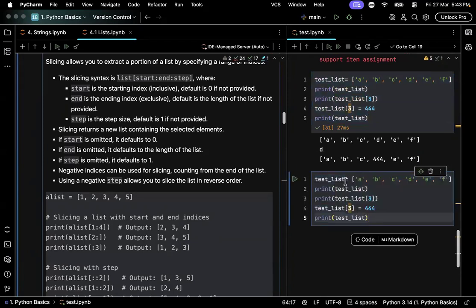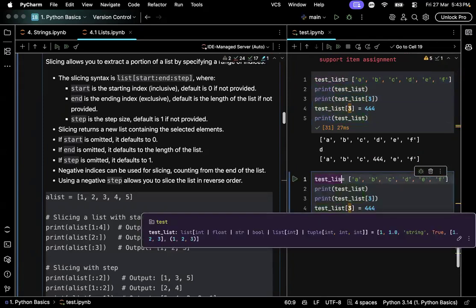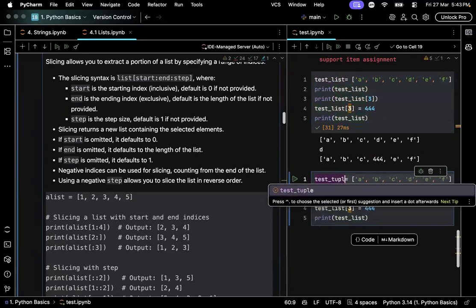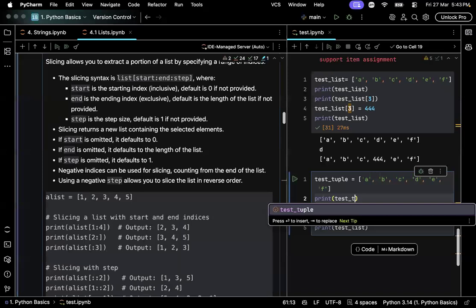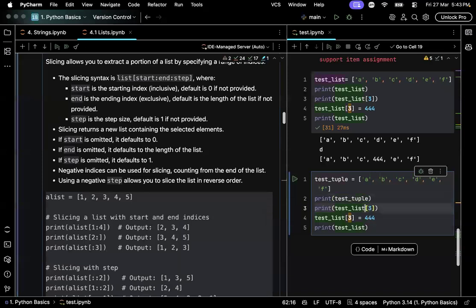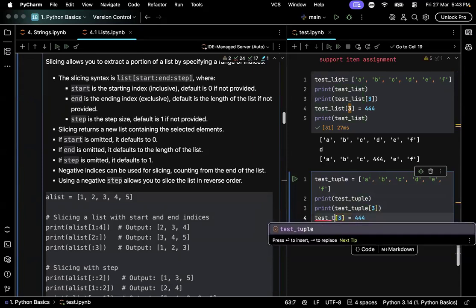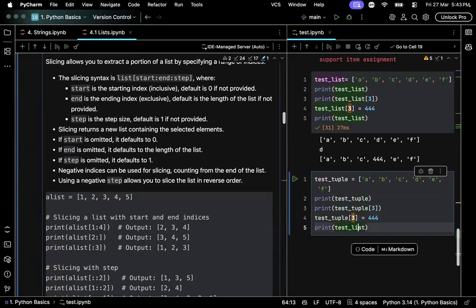Let me try to do this with the tuple, and this will also fail. I am trying to print the tuple, access the third value in the tuple, and replace the third value in the tuple.